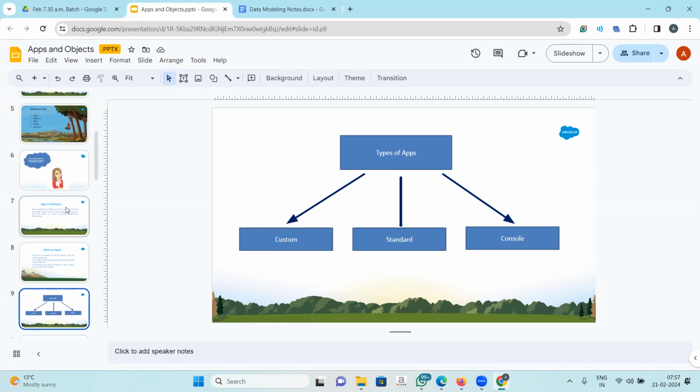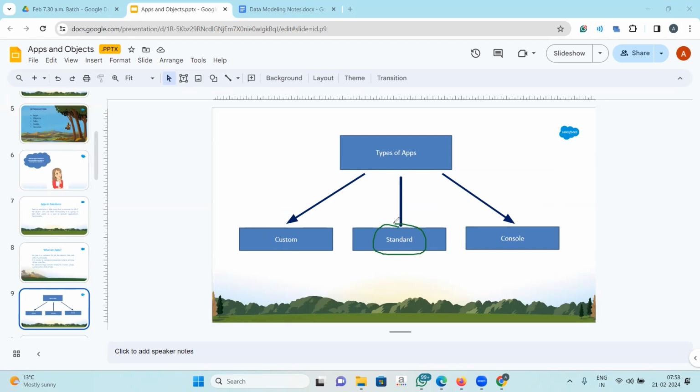There are three types of apps: custom apps, standard apps, and console apps. A custom app is the app that we create according to our needs, like the recruitment app that we are creating. It is a custom app because we are going to create it from scratch. It is totally customized for the needs of the organization, right? What are standard apps?